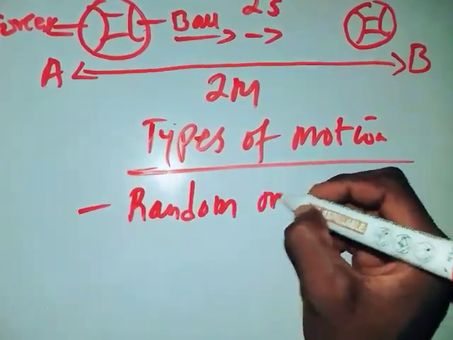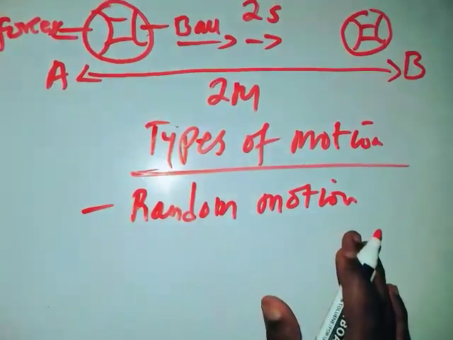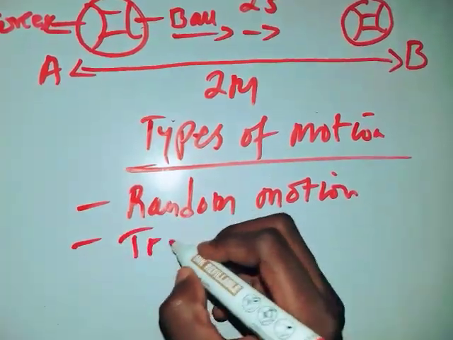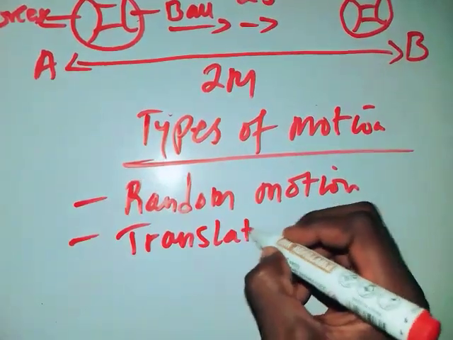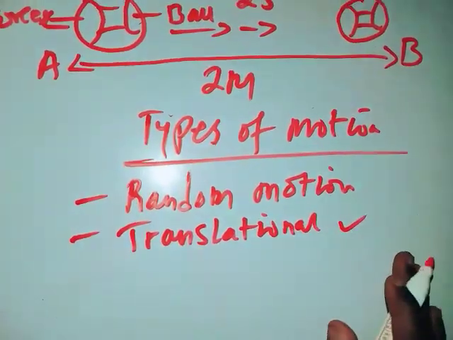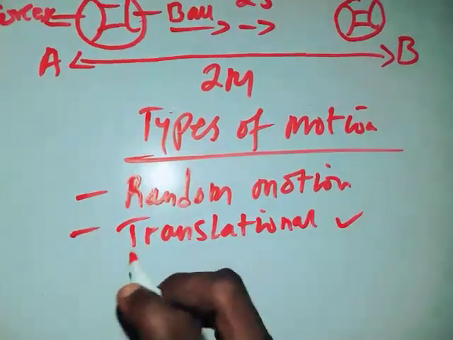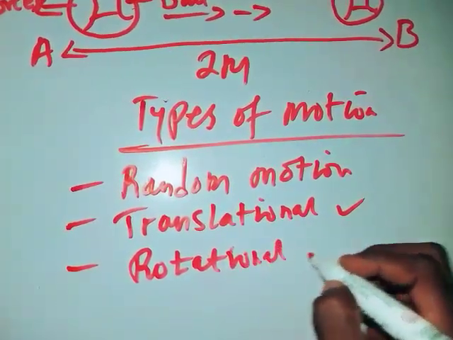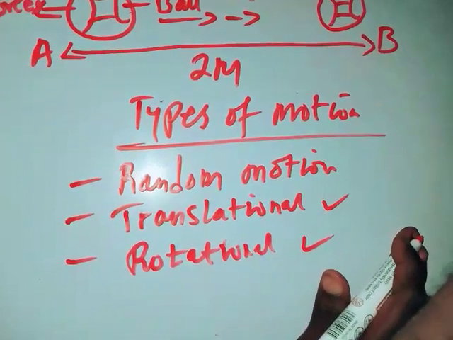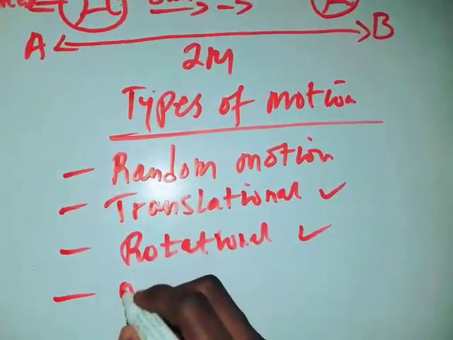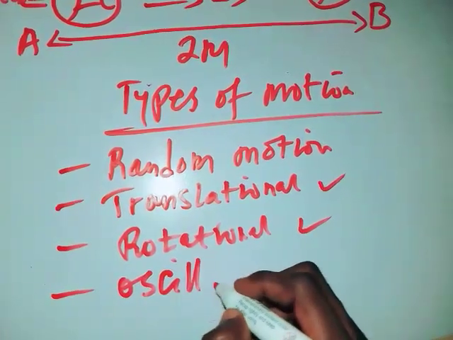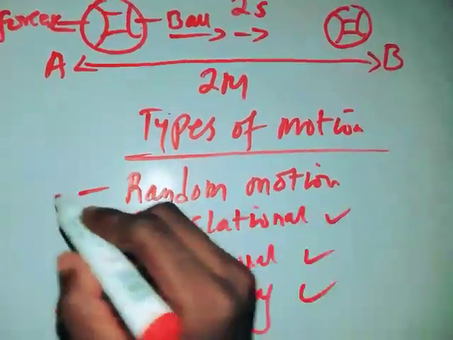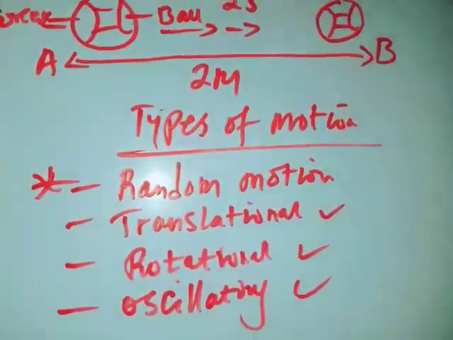We also have translational motion, rotational motion, and oscillatory motion. Let us take number one, random motion.